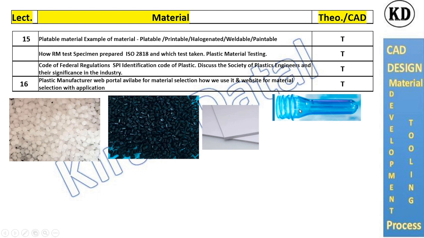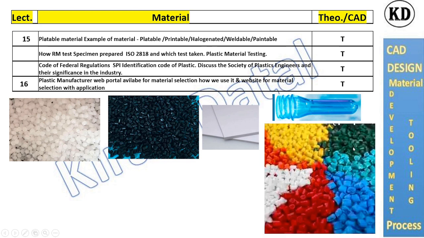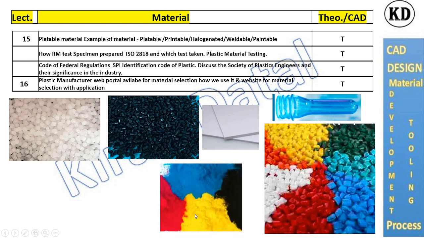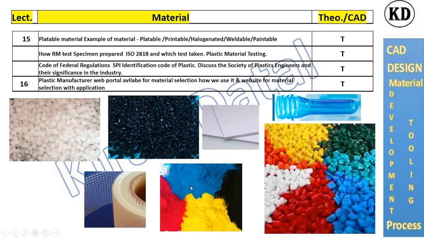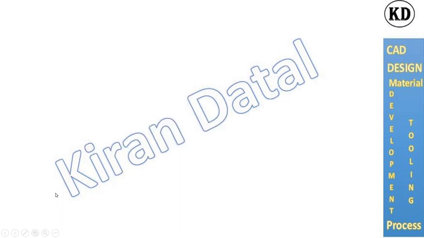That's the preform available for blow molding as a raw material. That's the master batches in many colors in granule form. This is the pigment powder form master batches. This is the glass fiber available in tape or bundle form. And that's the short fiber form of plastics.